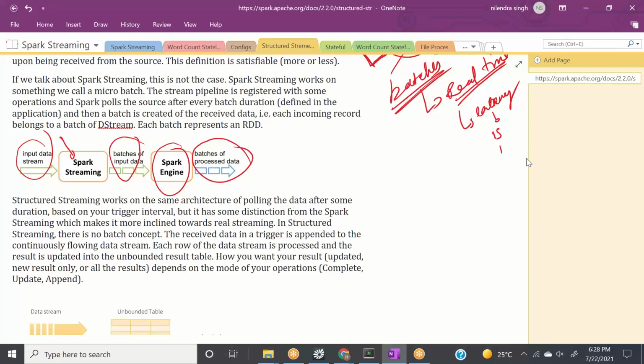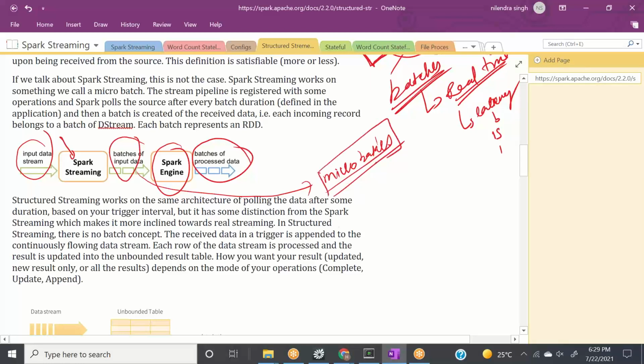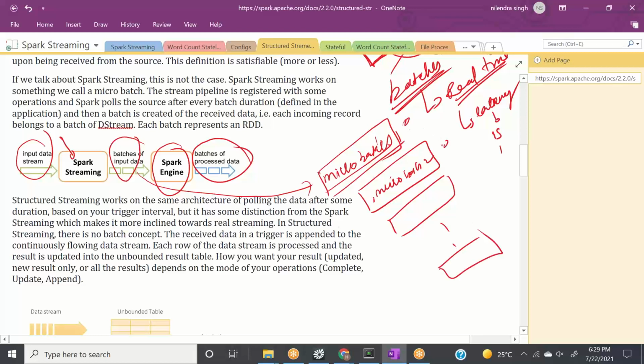Okay, before I go there, what we were doing in Spark streaming is creating these batches. We call them micro batches. When a new micro batch comes, we will consider it as a new batch, so it will be micro batch 1, micro batch 2. If a new batch comes, it will go like this. So every micro batch is kind of independent of each other.